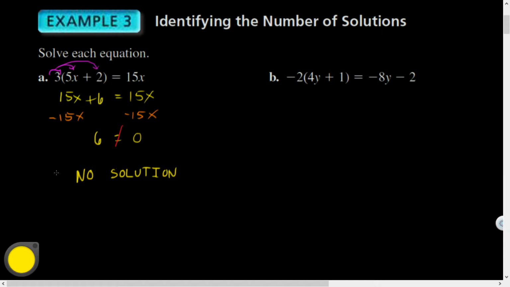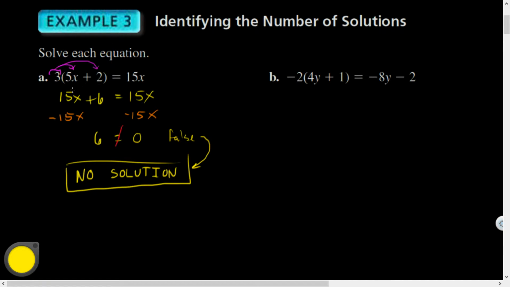And you know that there's no solution when you solve and your variables all disappear and you end up with a false statement. So because this was false, that's what led me to this conclusion. No solution.